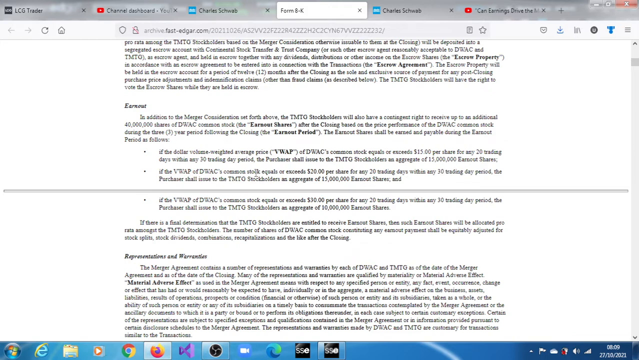and if it exceeds $20, for the same condition, 20 trading days within 30 trading days, then it's also 15 million earn-out shares. If it exceeds $30, then for the same condition, it's also 10 million earn-out shares for the Trump group, and much more. You'll find the link to this disclosure in the description box below.